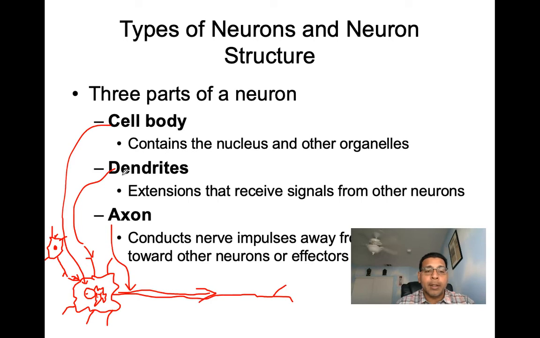So here we can see dendrites are extensions that receive signals from other neurons. So we saw that here with this dendrite. And then our axons are going to conduct nerve impulses away from the cell body towards other neurons or effectors. And we can see that here with our axon.